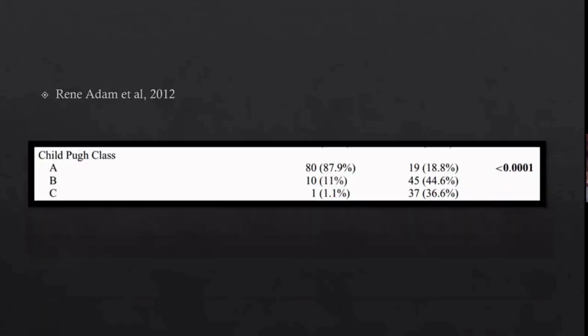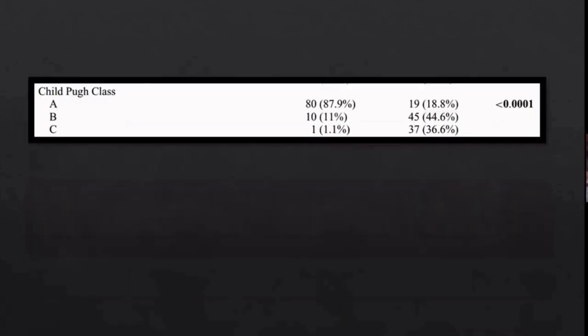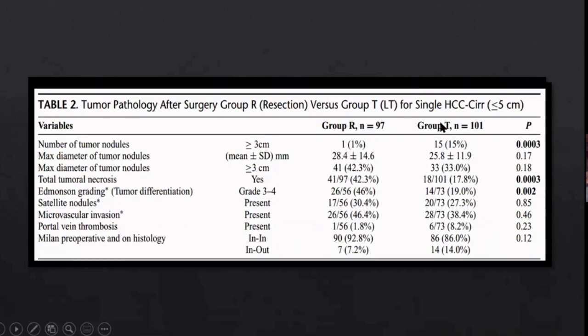Similarly, Rene et al. was a guy who initially started these studies. Although this paper is not showing specifically child A patients, here we see that the first group is for resection, second group is for transplantation. So the first group showed definitely relatively preserved patients, second group is sicker patients. The resection group usually had fewer patients with multifocal disease. The transplantation group had increased patients with multifocal disease. So overall, bad disease and bad function was present in the transplantation group.